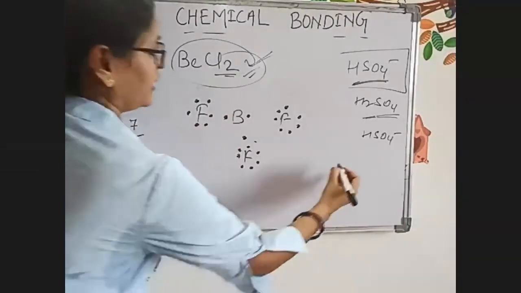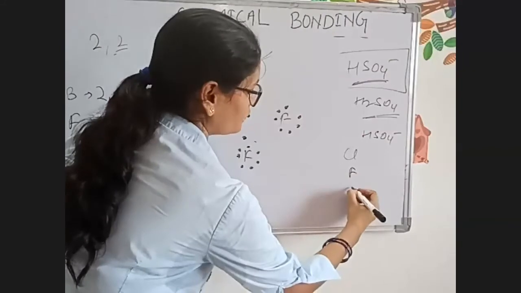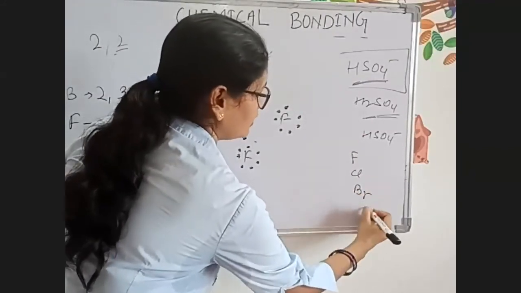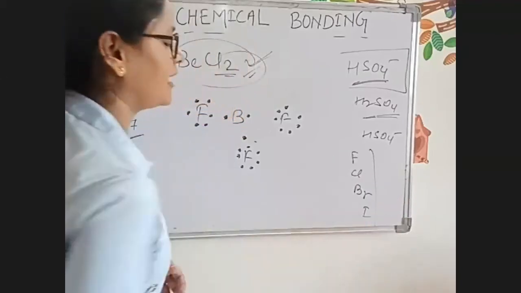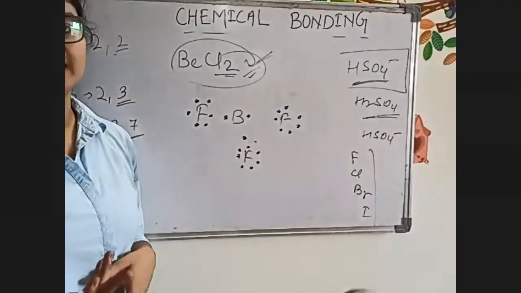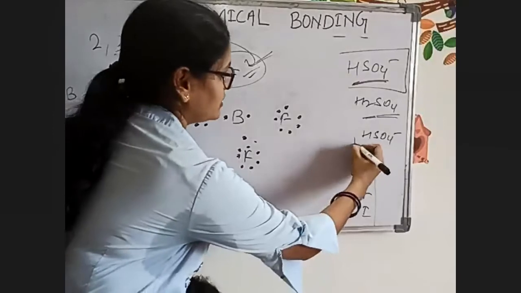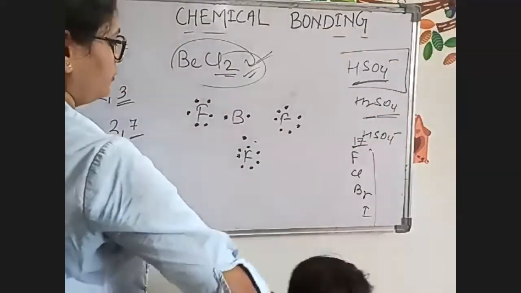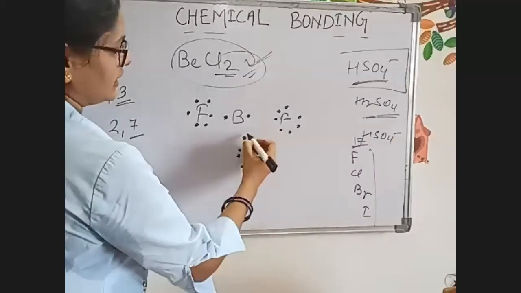These elements having 7 electrons in the valence shell are known as 17 group elements. Now the same thing happens.